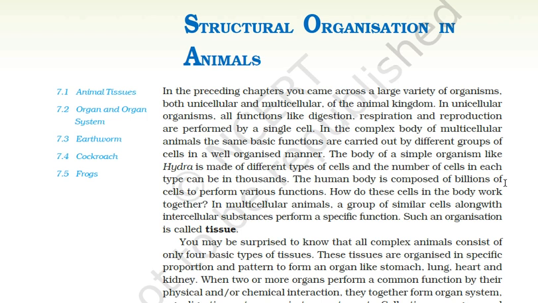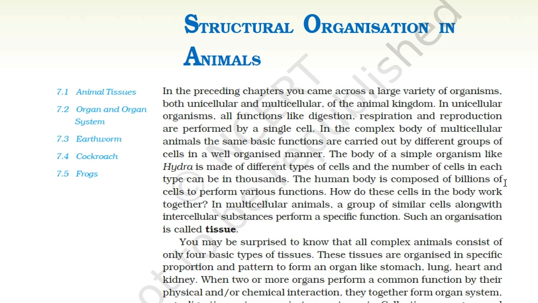All the complex animals consist of 4 basic types of tissues. The tissues are organized to form organs, and 2 or more organs that interact to perform a common function constitute an organ system. Thus, cells, tissues, organs and organ systems exhibit division of labor and contribute to the survival of the body as a whole.